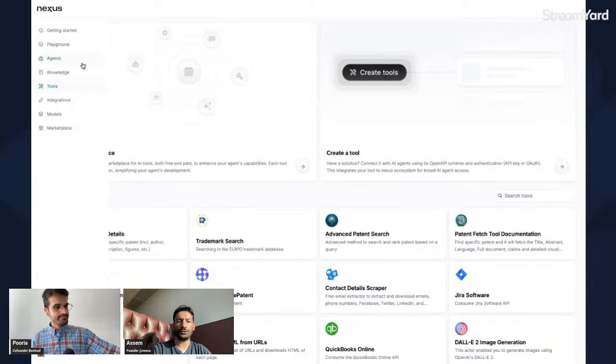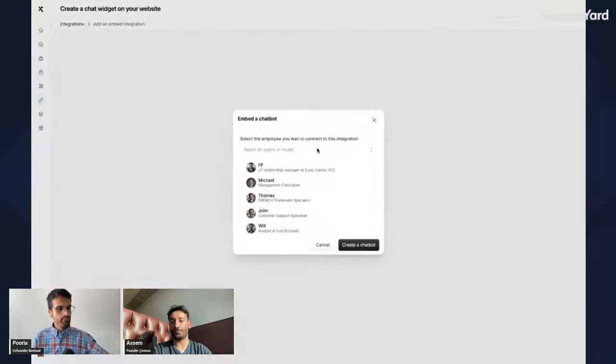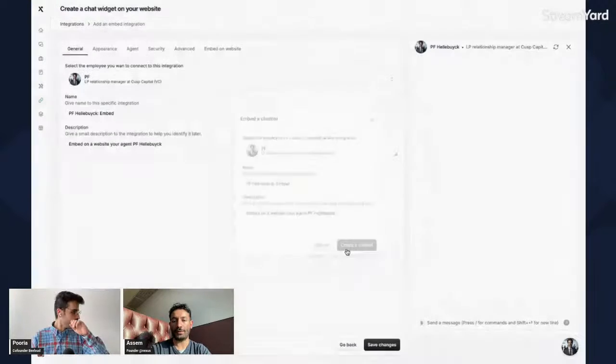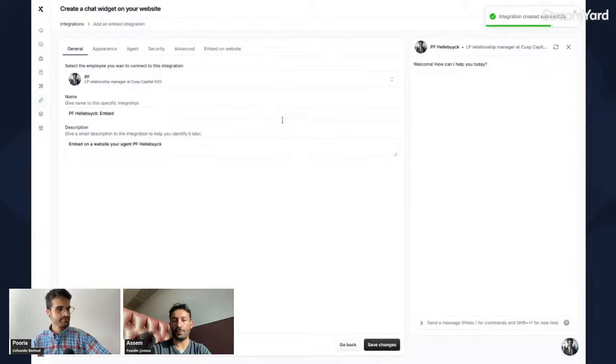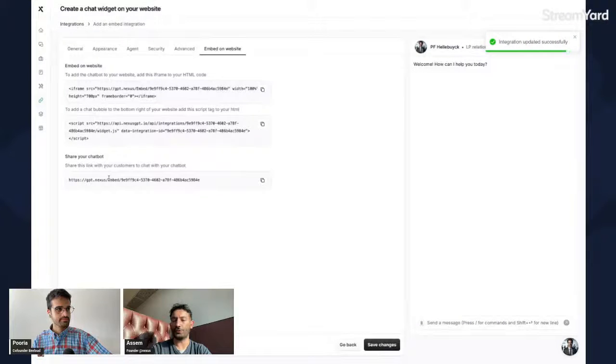So to answer your question, the way you can integrate your agent is not only through these integrations, and one of them is an embedded chatbot. You can embed a chatbot into any website, and you have a public link to it, so you don't have to do anything either.